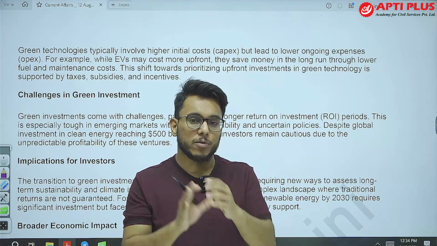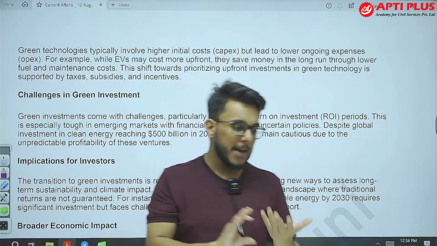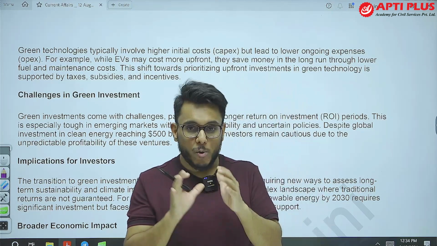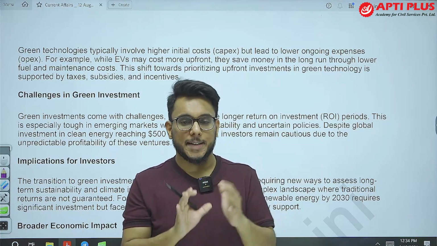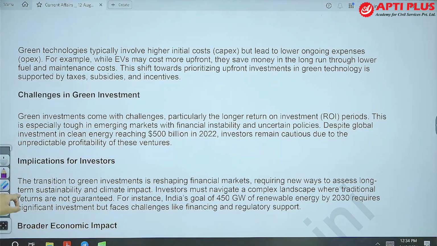But over a period of time, with low maintenance cost and low per mile running cost, we are able to save. Now, countries are also understanding it, and people are investing in this.